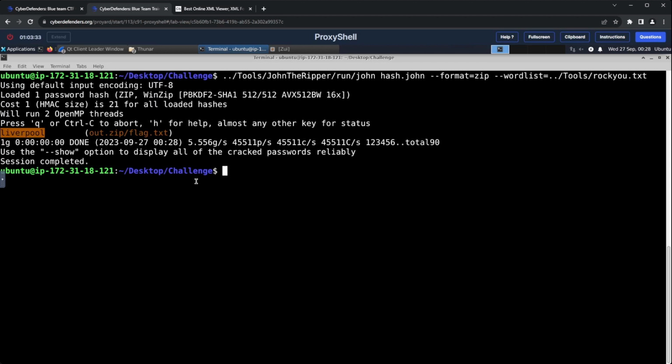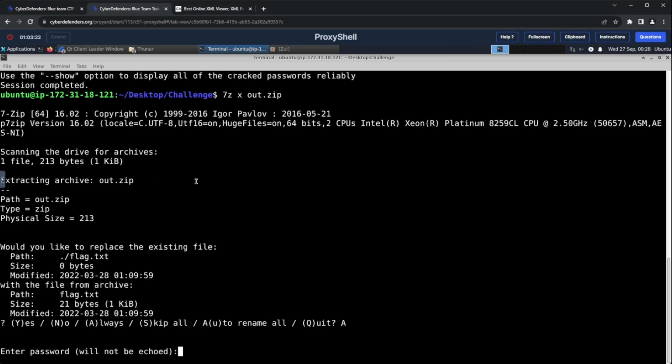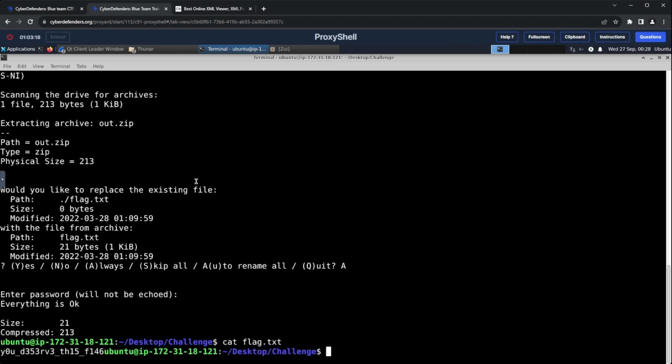I will then try to extract the archive using the cracked password, and we can see it wrote a new file that contains our flag. So let's submit that.